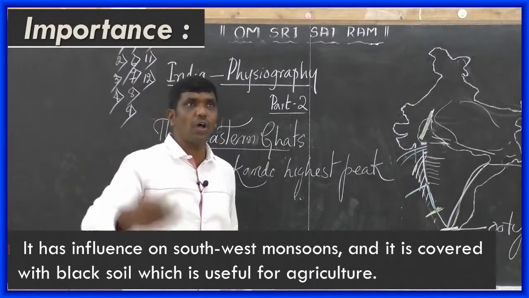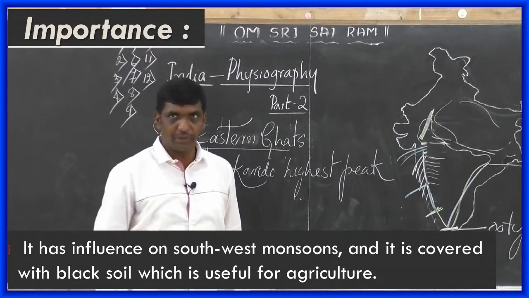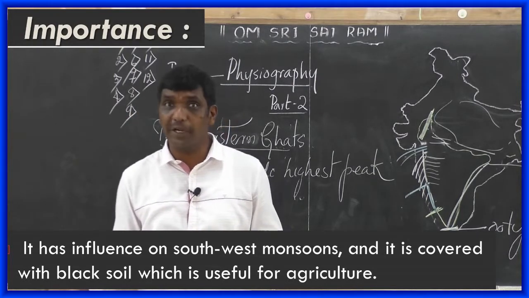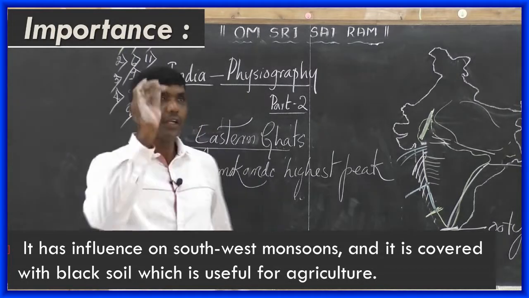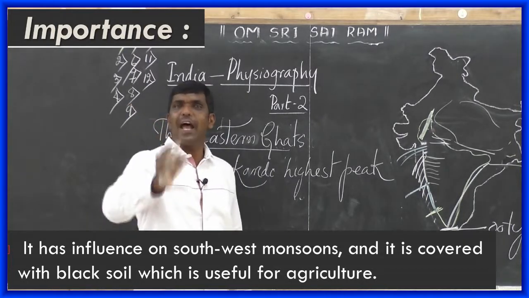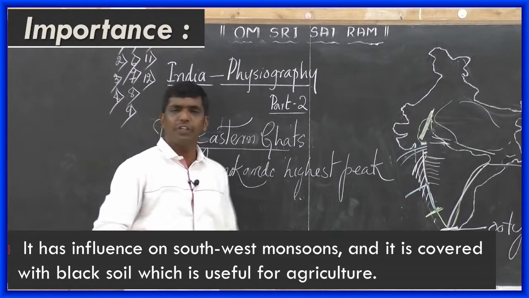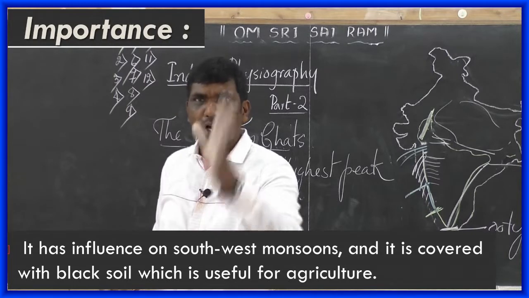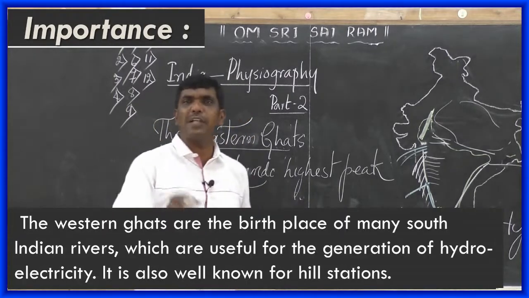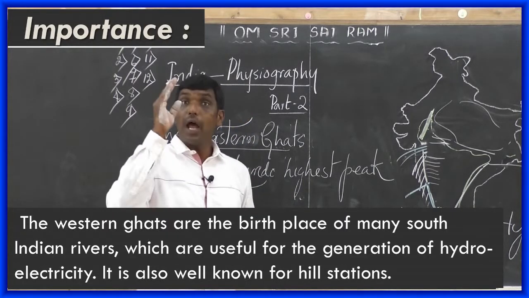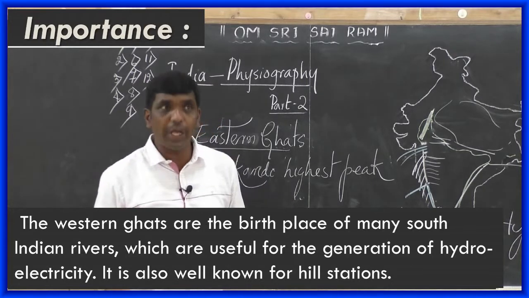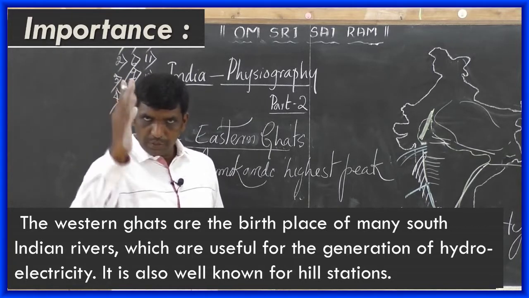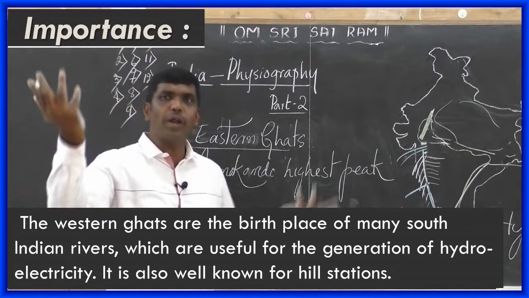Then it has influence on the southwest monsoon. Just imagine, if there is no Western Ghats, what would have happened? It has influence on southwest monsoon and it is covered with black soil which is suitable for agriculture. Black soil is suitable for the cultivation of cotton. And Western Ghats are the birthplace of many South Indian rivers, which are useful for the generation of hydroelectricity. It is also known for hill stations such as Ooty, then Kemmannugundi, Kudremukha.